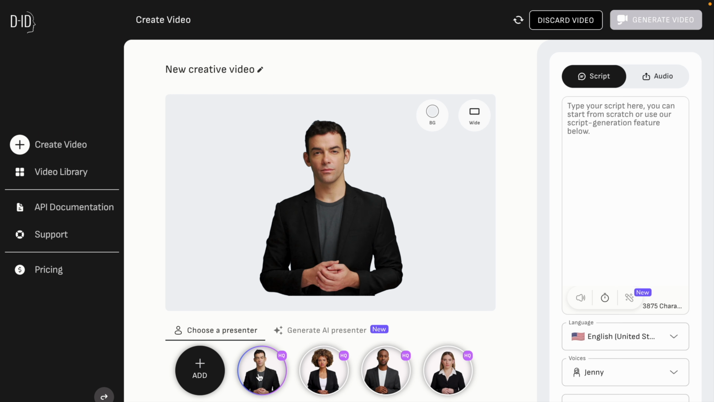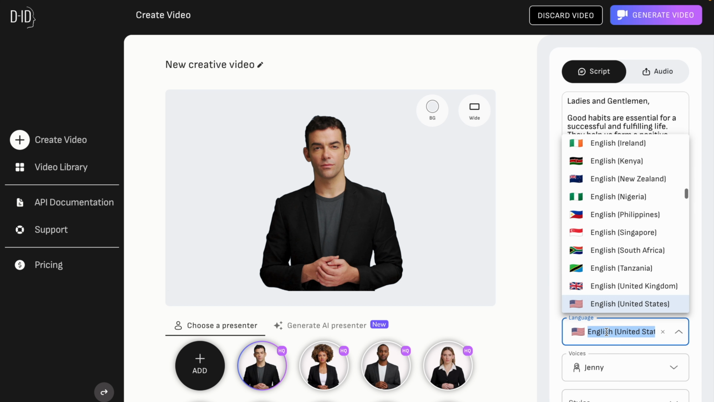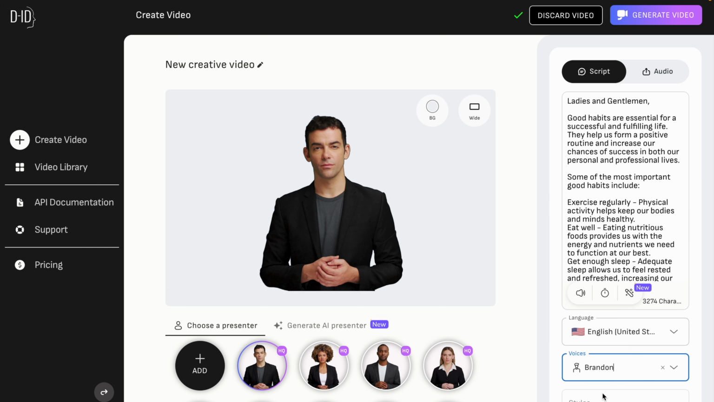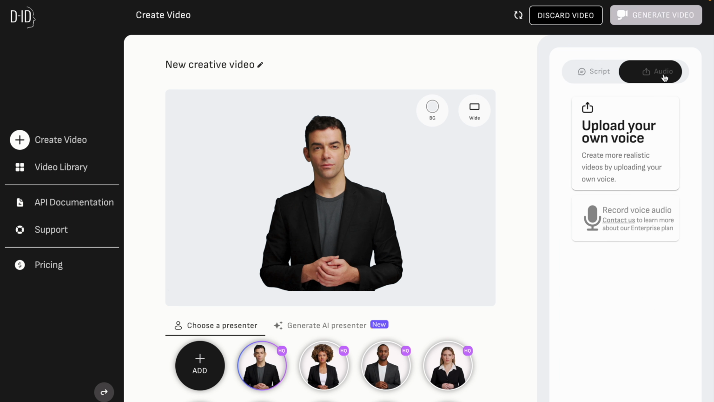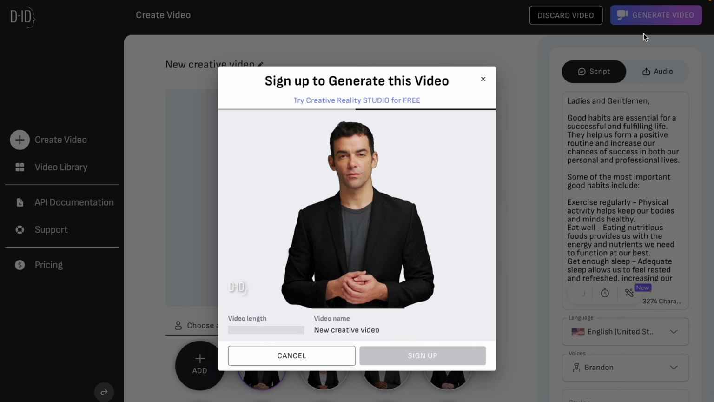Now, on the right hand side you can see there's a script section. The text which we copied from ChatGPT we will paste here, and below that you can see the different languages, in which you can choose the language you want to present in. You can choose what audio you want, either a female voice or a male voice. Apart from that, there is also an audio part where you can record your audio and upload it, and after that this AI will generate the audio.